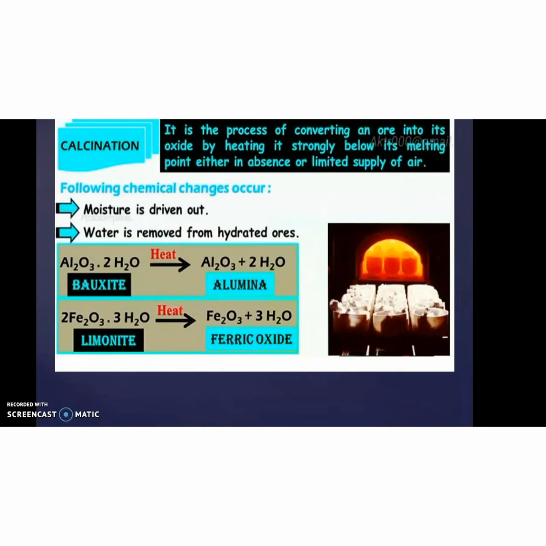So, the first extraction process is calcination. It is the process of converting an ore into its oxide by a limited supply of air below its melting point. Here water is removed from the hydrated ore. Here an example is given: bauxite, one of the ores of aluminium, gets heated to form aluminium oxide. Limonite, one of the iron ores, gets heated to form ferric oxide. So here water molecules are removed and moisture is driven out. So calcination is the process of converting ore to oxide.